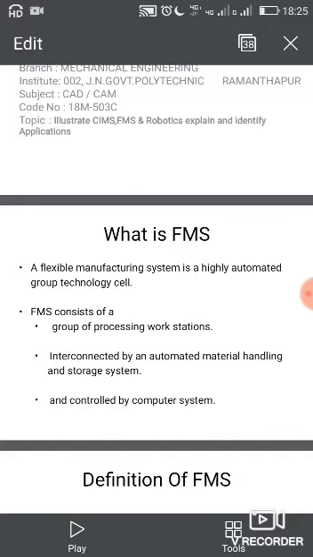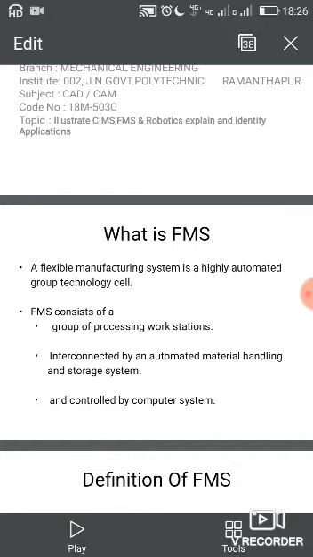Next, FMS has three major subsystems. That is computer control, automated material storage, and manufacturing control systems. First one is computer control: how the computer controls the manufacturing equipment.